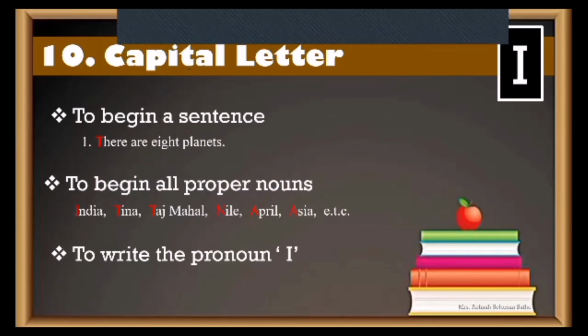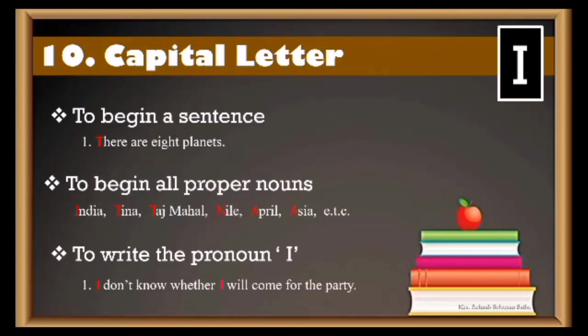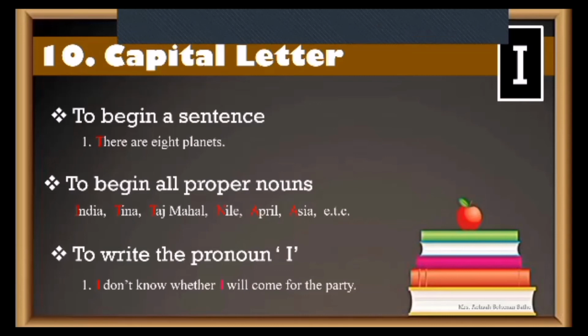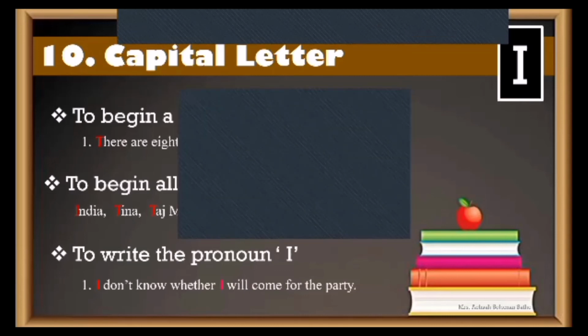Clear? Next, to write the pronoun I. If you have to write the pronoun I, that is me. Whenever I'm talking about myself, you will use a capital letter, as I already mentioned before. For example, I, it's the start of the sentence, so you will make it capital. Also, I don't know whether I, also over here, it's talking about me. Again, you will use the capital letter I. I will come for the party. Understood? Okay, so this is what we've learned.